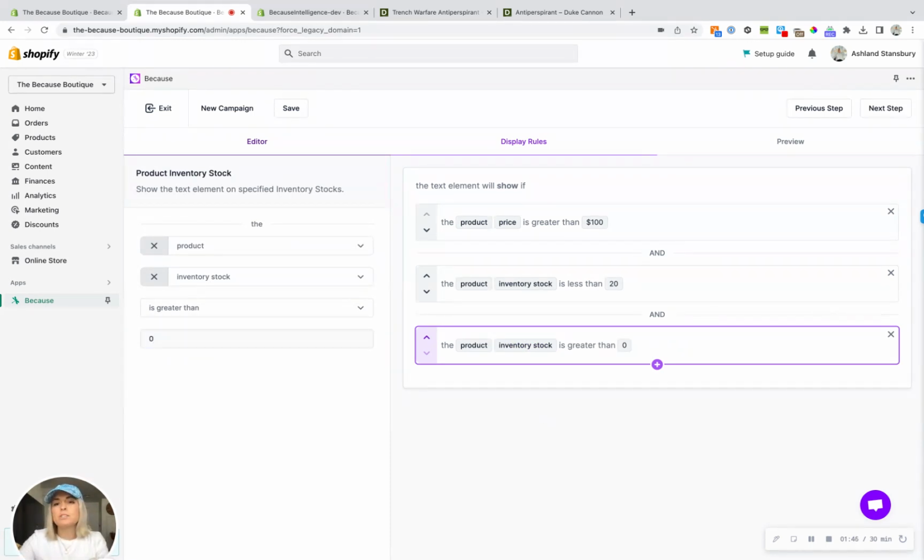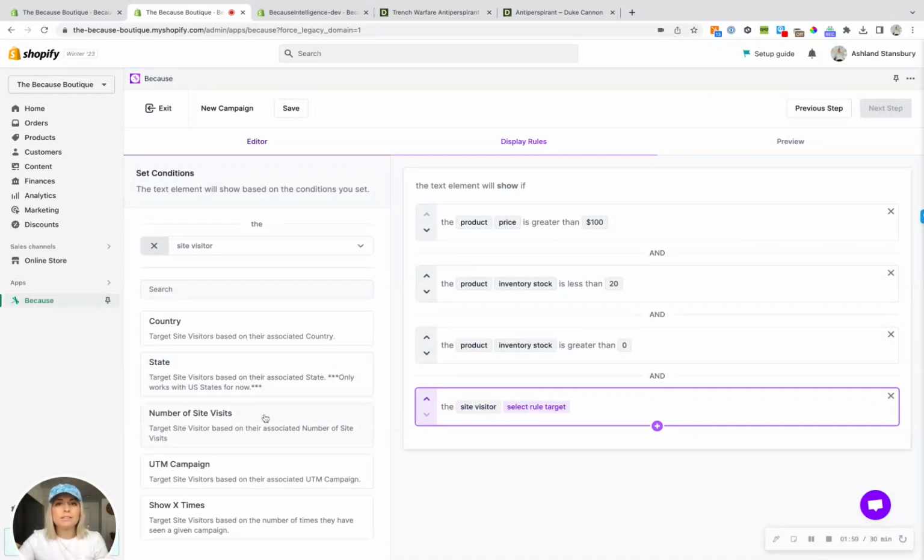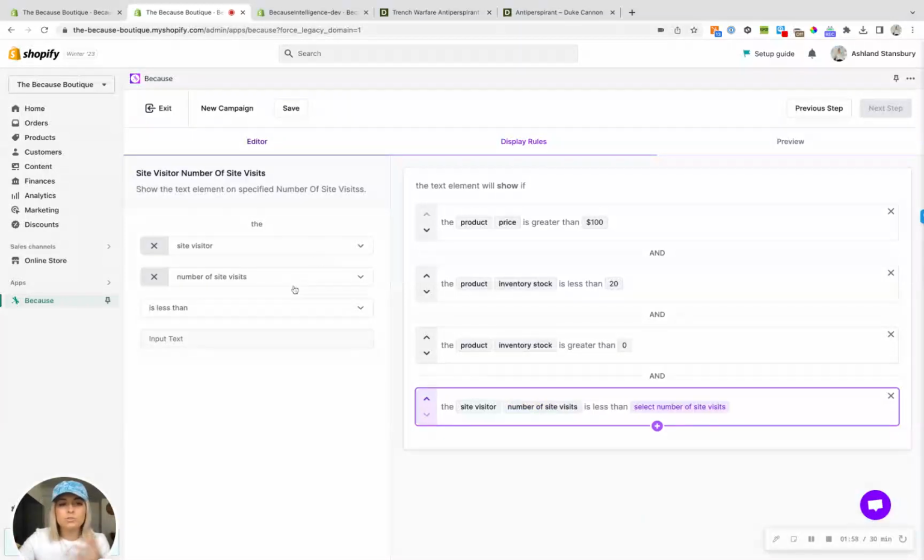The other types of campaigns you can do here are, for example, like a new site visitor campaign. So if we wanted to do a message that says like, looks like you're new here, would love for you to sign up for our newsletter or our loyalty program with a hyperlink over to that Klaviyo landing page. You can come in here and you can just choose number of site visits. You can make that like less than 5, for example, and then we'll only show to those site visitors.